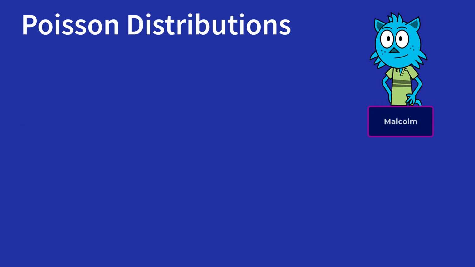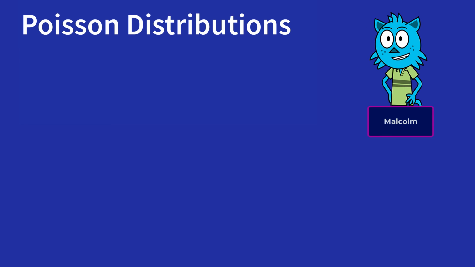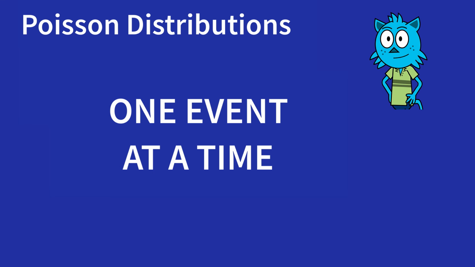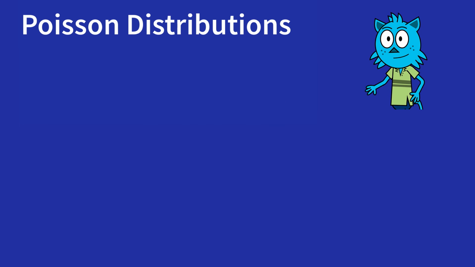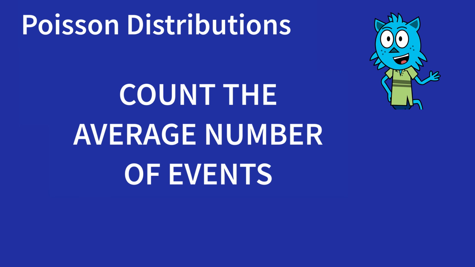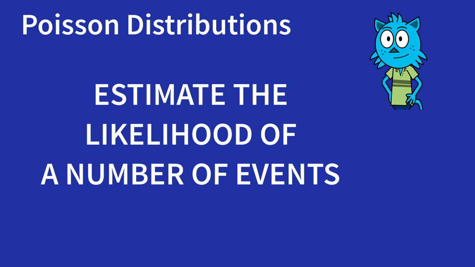Well, okay, that wraps up my presentation on the Poisson distribution function. I just showed you how to use the Poisson distribution to estimate the probability of an event. For our example, that would be twice as many cars as average passing through a stop sign. You can use the Poisson distribution for other types of events on 3 conditions. First, you must be able to observe an event one at a time. Second, the occurrence of an event must be independent of any other occurrence. And finally, you must be able to count the average number of events within a given time period. With that average number alone, you can estimate the likelihood of any number of events in that same time period.